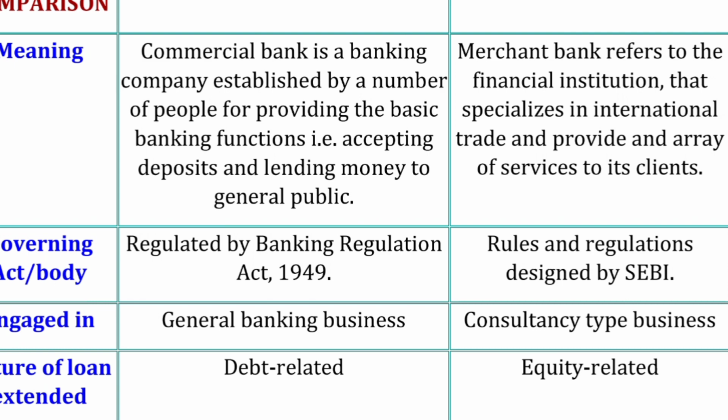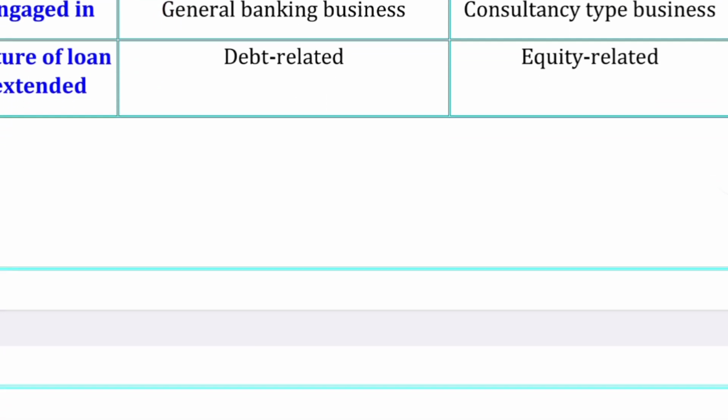Coming to the fourth one, that is nature of loan. What type of loan is common in these banking systems? If we talk about the commercial bank, they majorly deal in debt-related securities, or on the other side, merchant bank is very much familiar with equity-related securities. These are very simple and very common differences between these two terms.